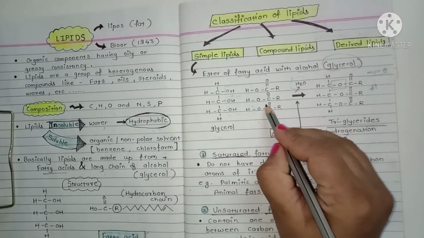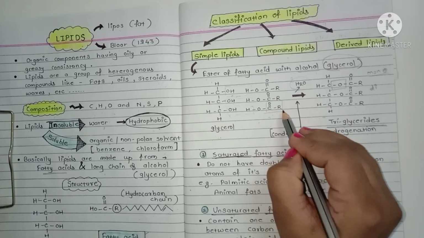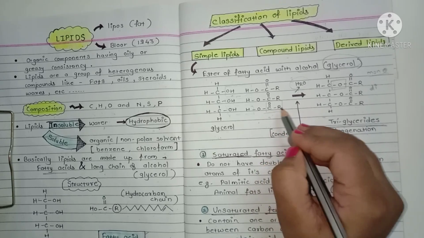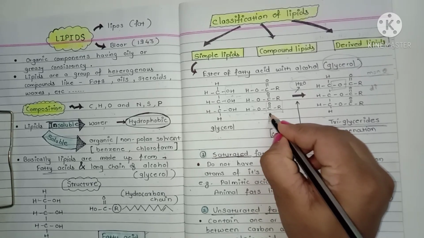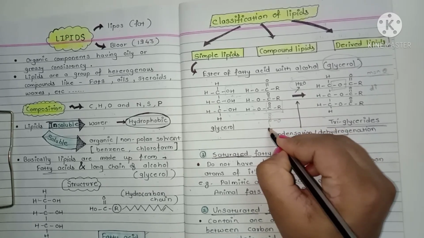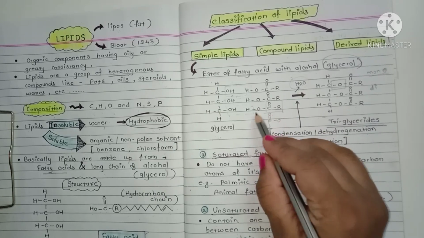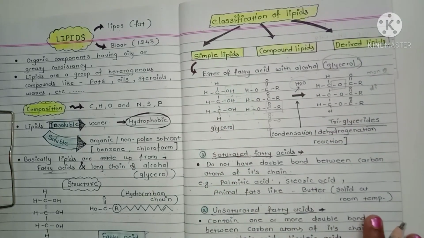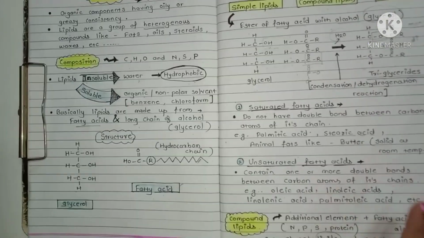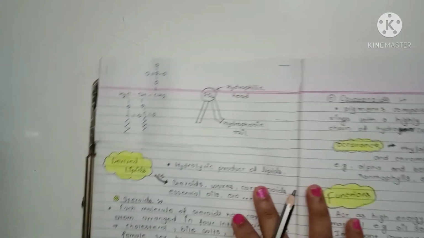If C double bond O, R here is replaced by P double bond O, O, O, and here is the O, that is the PO4 group, then this structure is called as a phospholipid. Here you can see the structure of phospholipid.